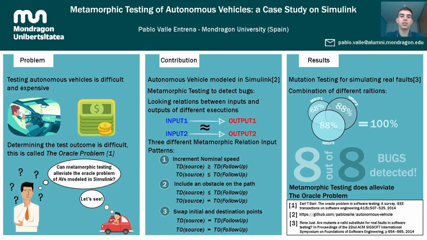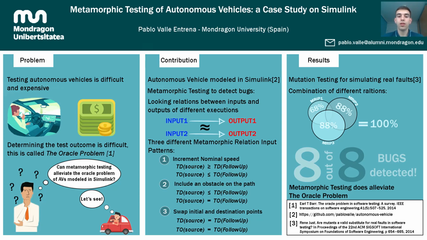With careful analysis of the metrics proposed by Khangirova to develop the test oracles for autonomous vehicles, we selected two of them to specify QoS metrics to be used within our metamorphic relations. The time to destination is the time required for a vehicle to reach its destination, and the trajectory offset is the difference of the lateral position from the start to the end of the driving task. Following these QoS metrics and the test input, we propose different relations for each of the metrics.